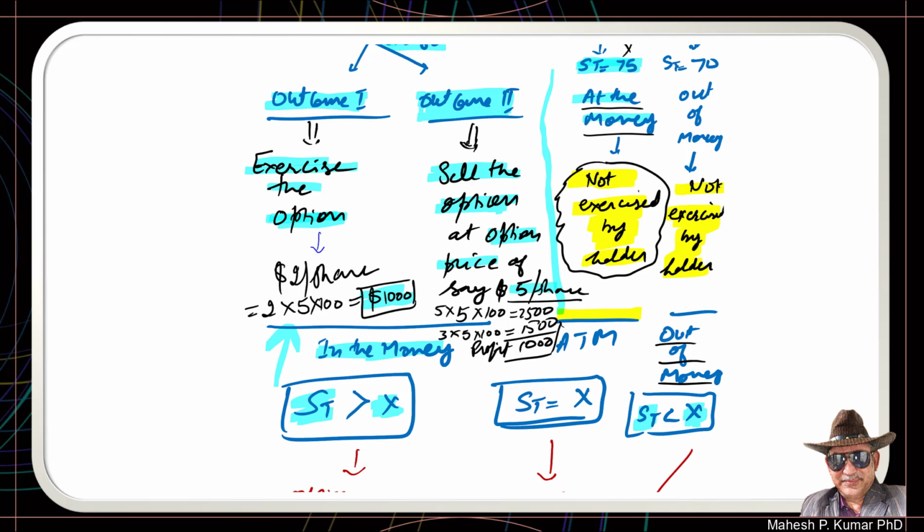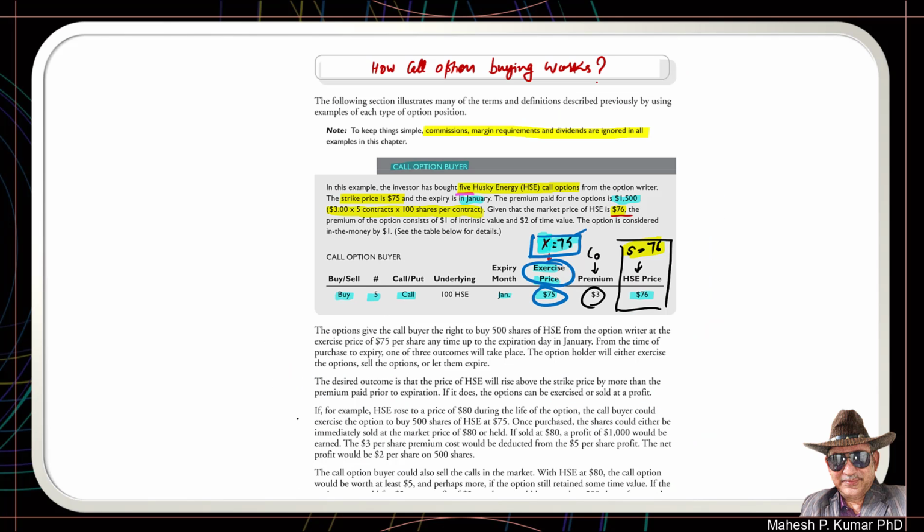But in both of these cases, the call option buyer will incur a loss of -3 into 5 into 100, a loss of $1,500. This is the option premium which this call option buyer initially paid to the call option seller when he purchased the contract. So this is how call option buying works for you.